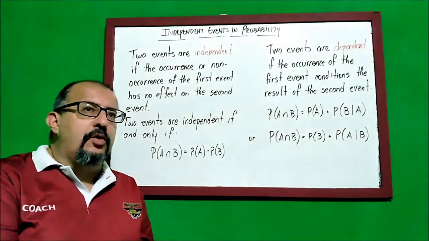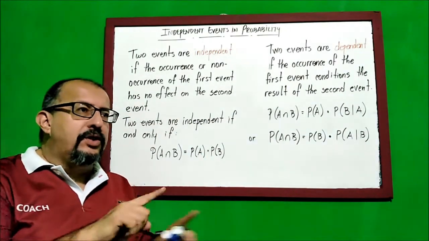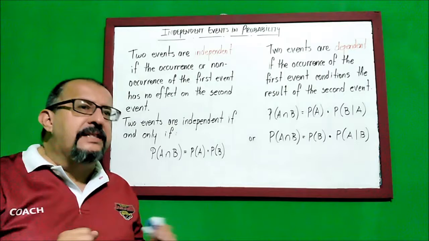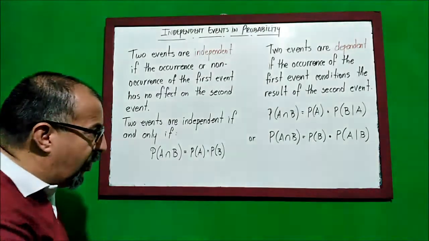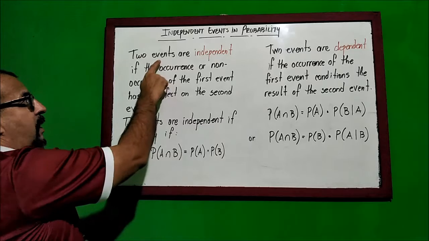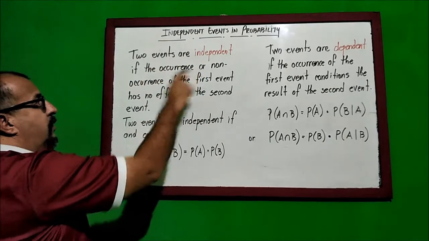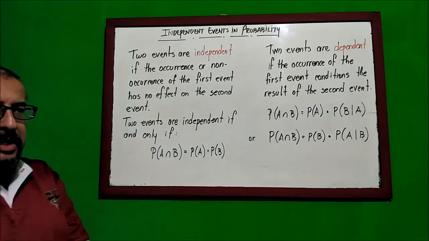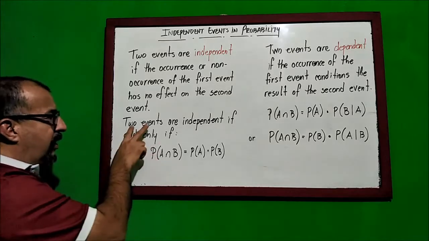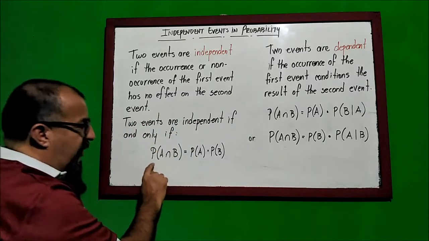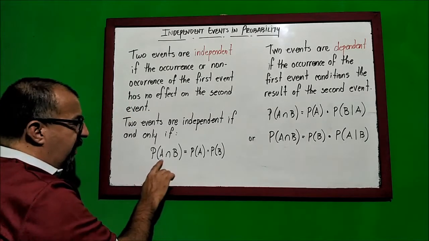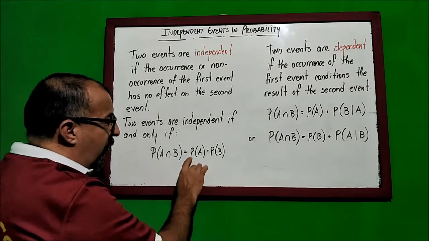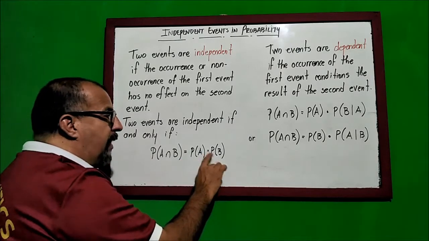The result of flipping one coin and the result of flipping a second coin will not interfere with the results of one or the other. That's why we call them independent events. Independent events are those where the occurrence or non-occurrence of the first event has no effect on the second event. So if this idea holds, then the two events are independent if and only if they follow this rule: P(A ∩ B), the probability of A intersection B, will be equal to